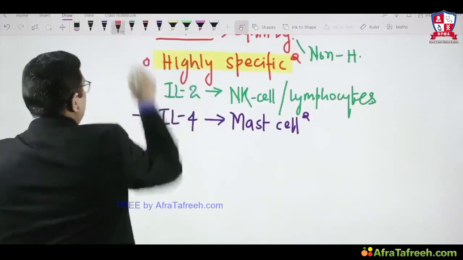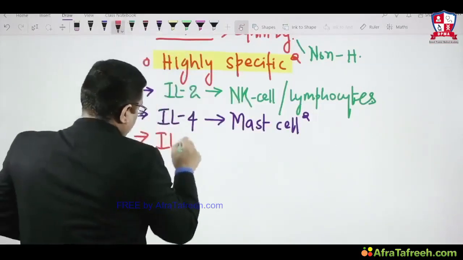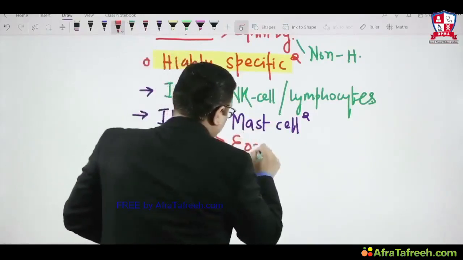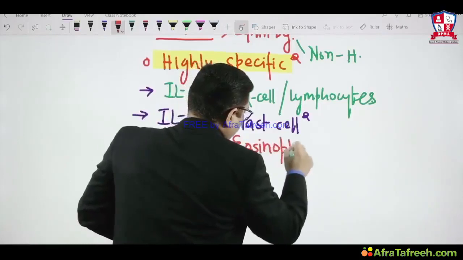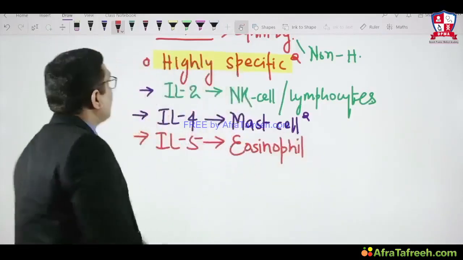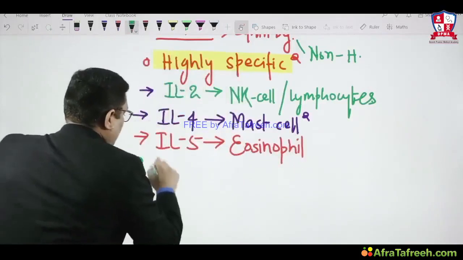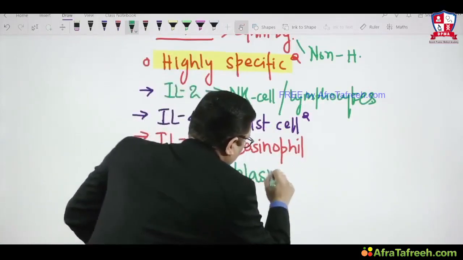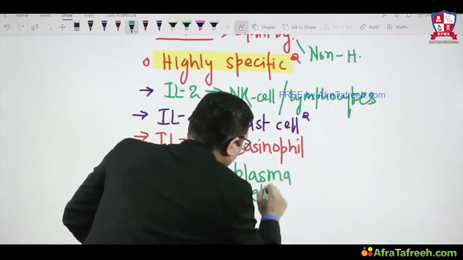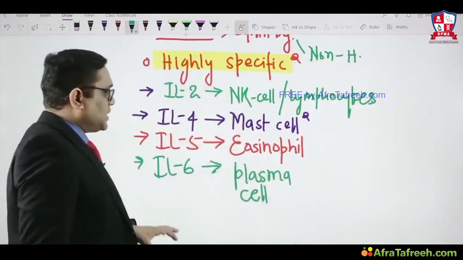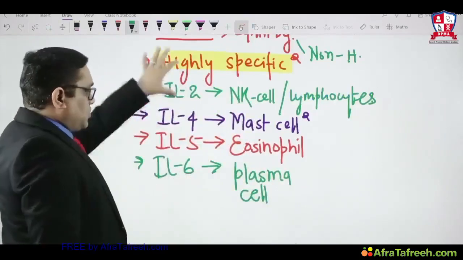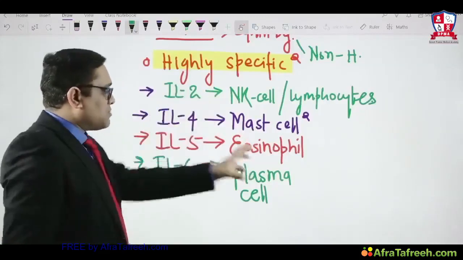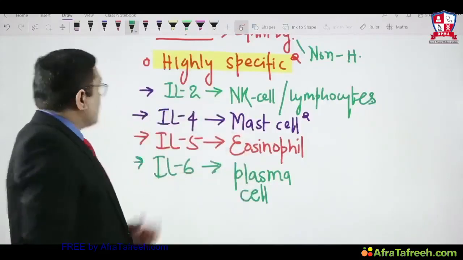So when we talk about eosinophil, what should be the marker? IL-5. Interleukin 5 is the growth factor for eosinophil. Same way, interleukin 6 is for plasma cells, right? So plasma cell is decided by interleukin 6. So now you can see this is the specificity. IL-2 for natural killer, 4 for mast cell, 5 for eosinophil, 6 for plasma cell.